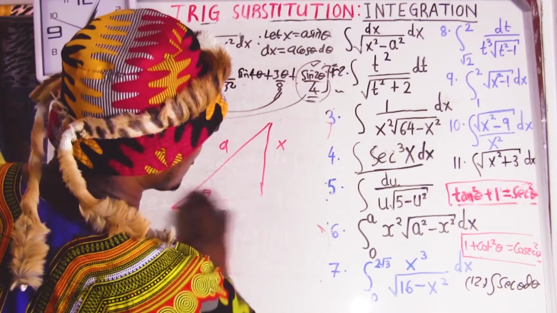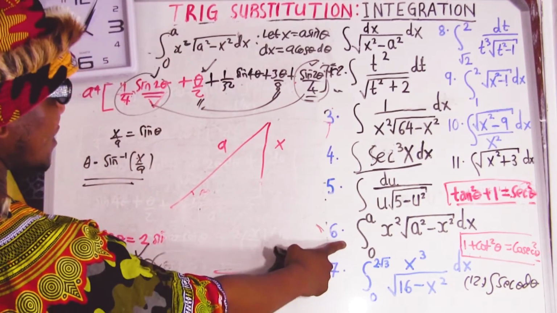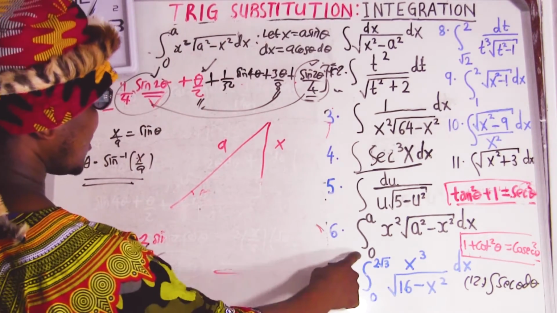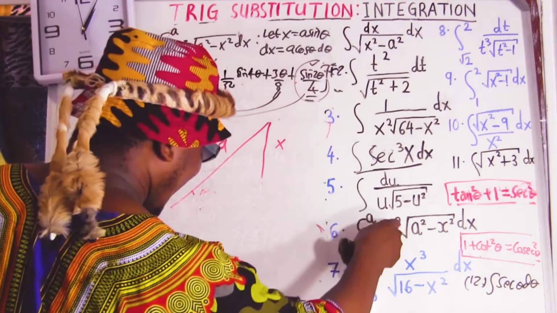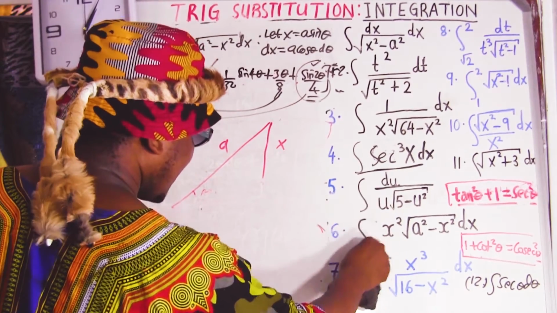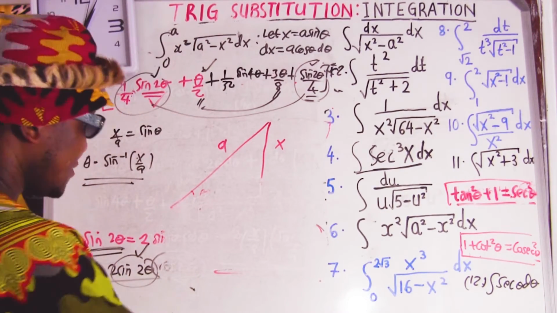Okay. Now you go to question number, that was question number 6. Oh, we forgot the limit, and then you substitute the value of lower limit. Okay, let's assume there's no limit, because the limit is going to be a problem here.